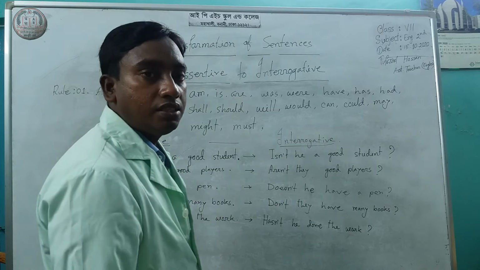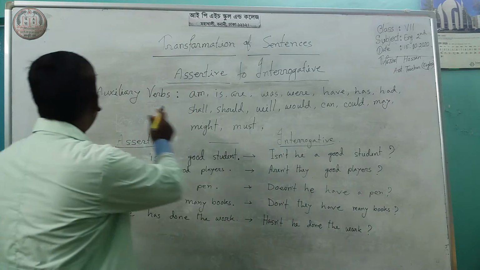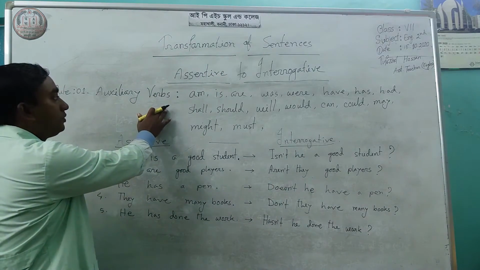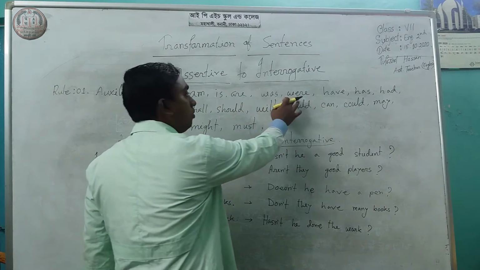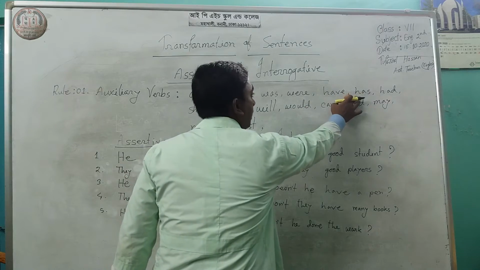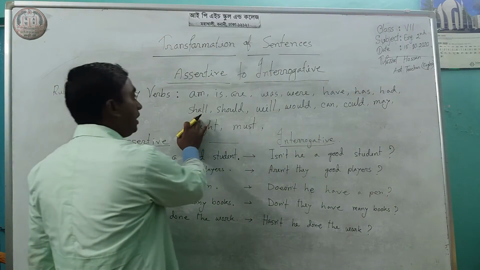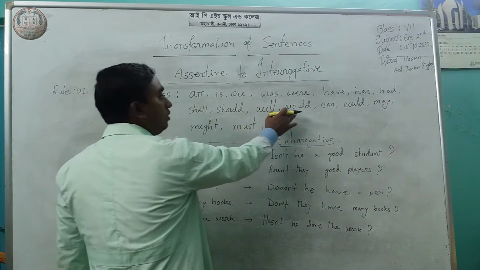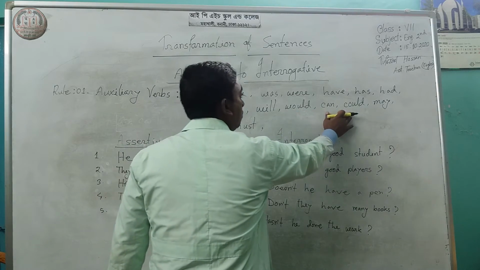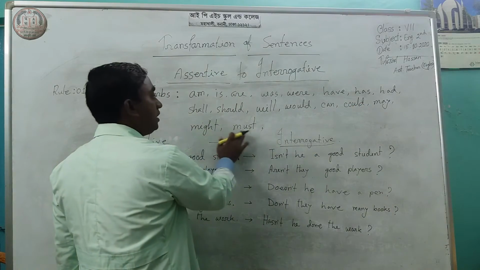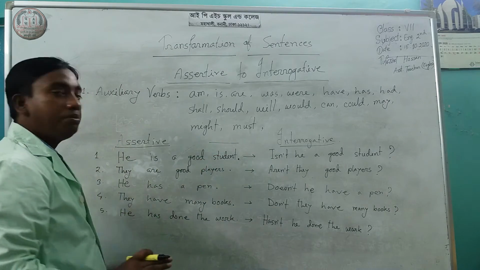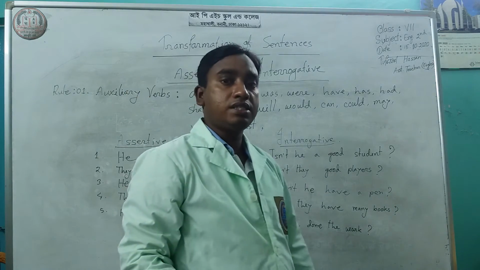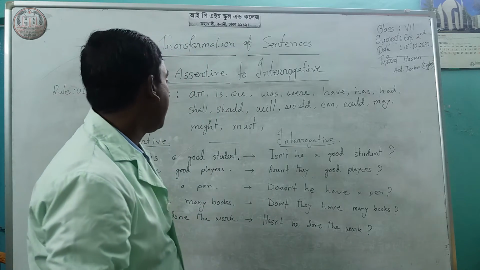If we find an auxiliary verb in the sentence: am, is, are, was, were, have, has, had, shall, should, will, would, can, could, may, might, must, then we have to start the sentence with it, along with a negative.